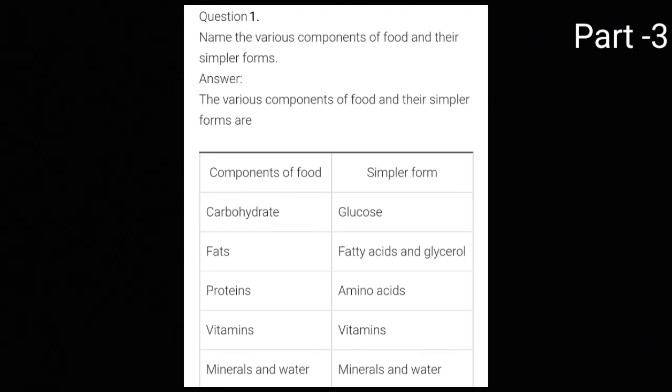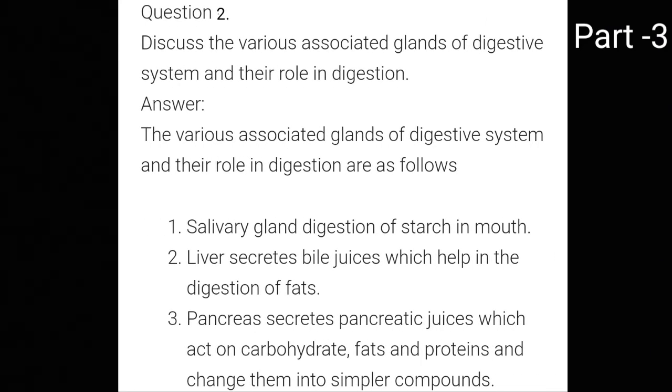Coming to the second question: you have to discuss the various associated glands of the digestive system and their role in digestion. So various digestive glands are: first is the salivary gland, which helps in the digestion of starch in the mouth. Second is the liver.